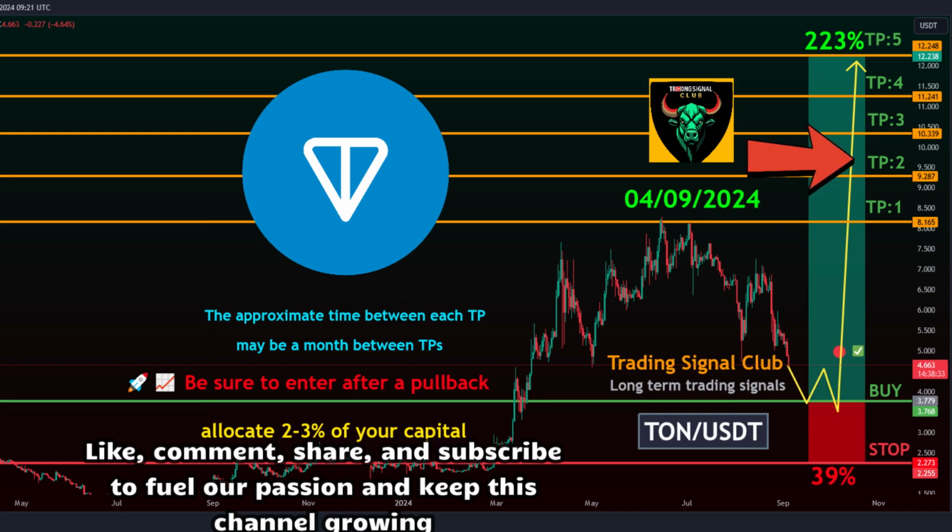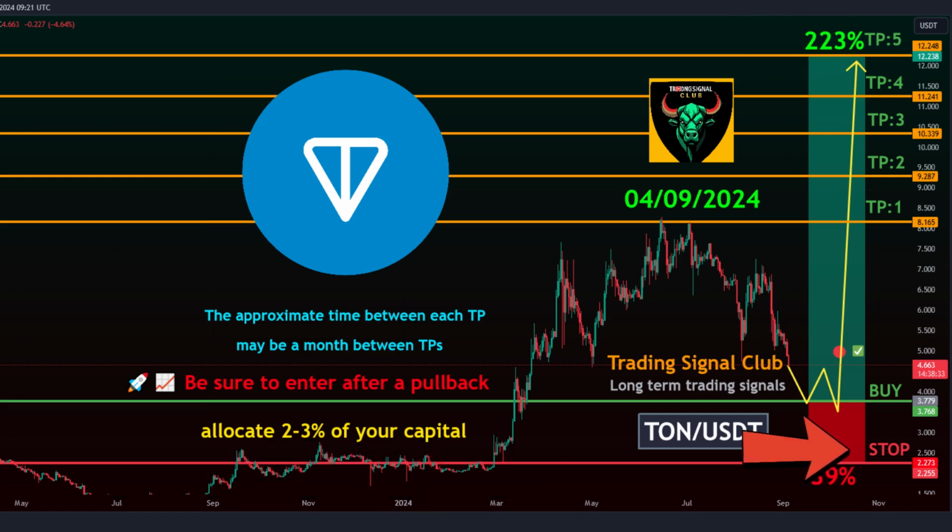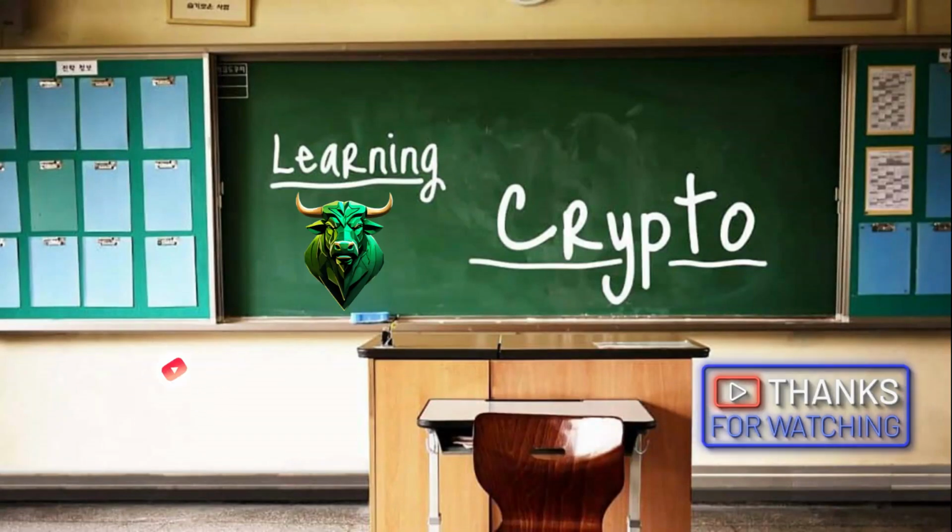Target 2, 9.287. Target 3, 10.339. Target 4, 11.241. Target 5, 12.248. Stop level, 2.273.